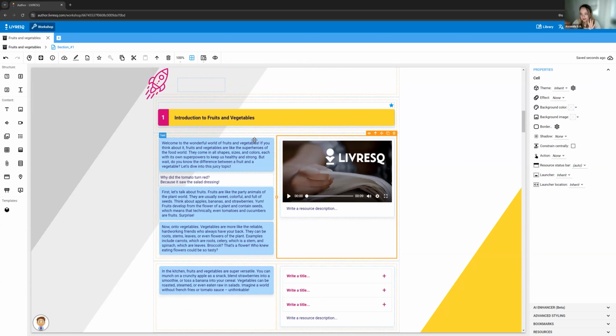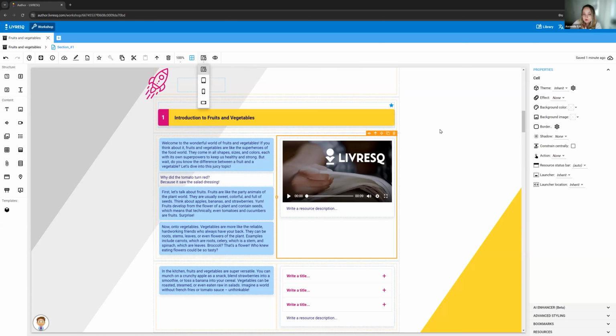While cells will be one next to each other according to the size of the screen. The reason why we have these elements inside LIVRESQ is because the content you design with LIVRESQ is responsive, which means that it automatically resizes and rearranges itself, regardless of what device you or your students are viewing your content on. And you can even simulate that in LIVRESQ.